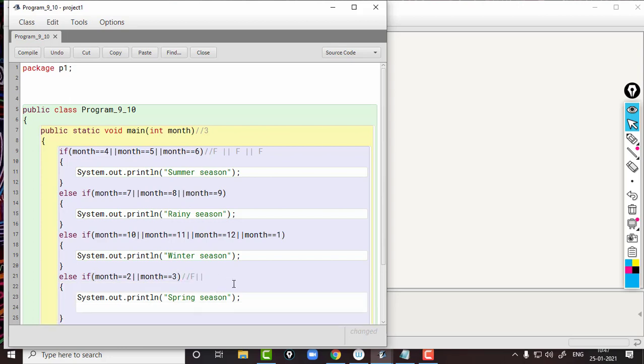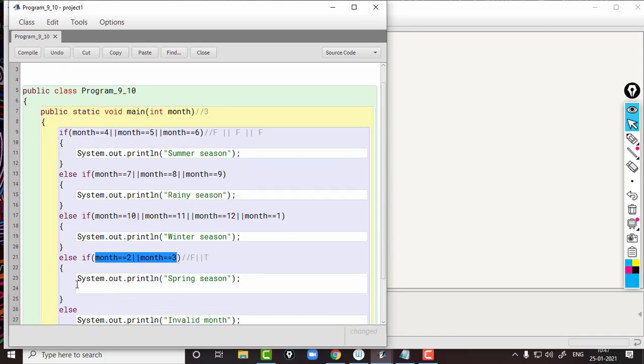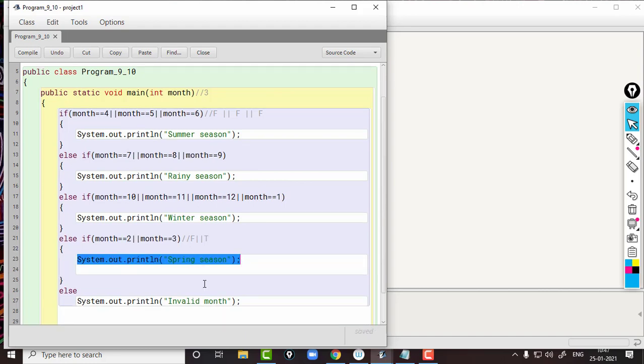This logical operator has one false and one true, so it will give a true result. So we can say this entire expression is true, which means the condition of this else if is true. We can execute the body of the corresponding else if. So this statement will be executed and it will print spring season.